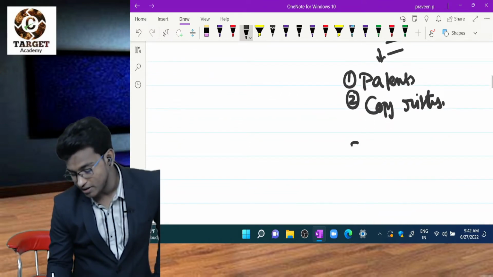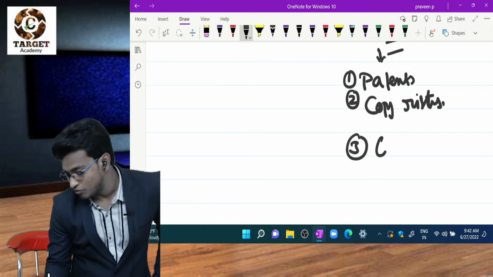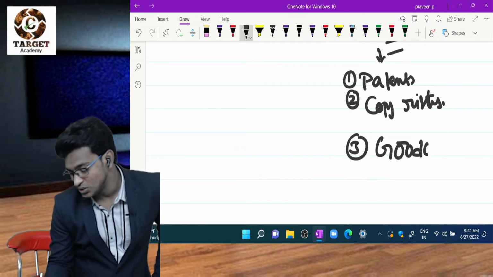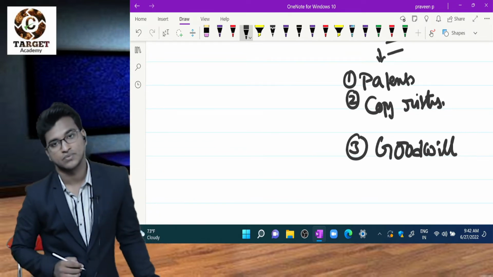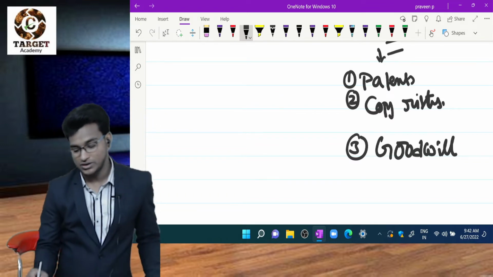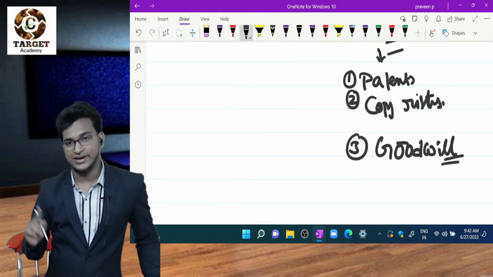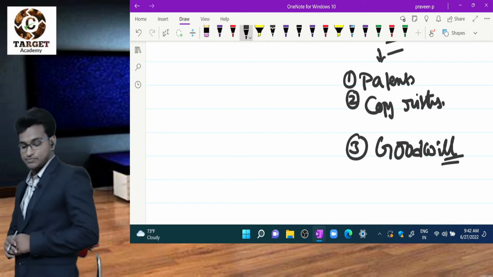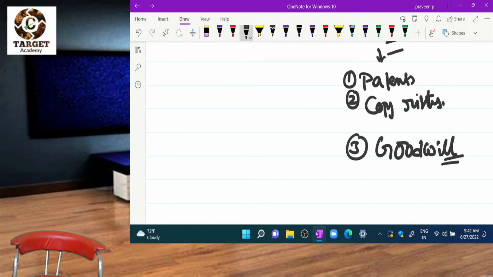One more most popular example for intangible asset is goodwill. What is goodwill? You will learn in your CMA Inter in detailed manner. Okay.